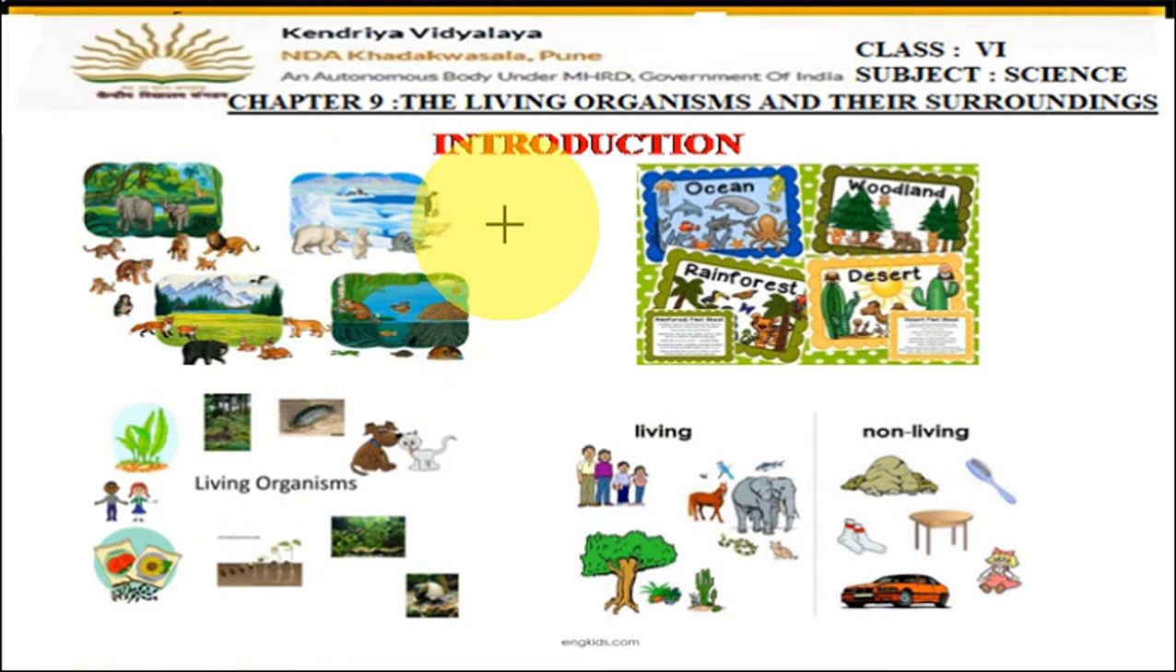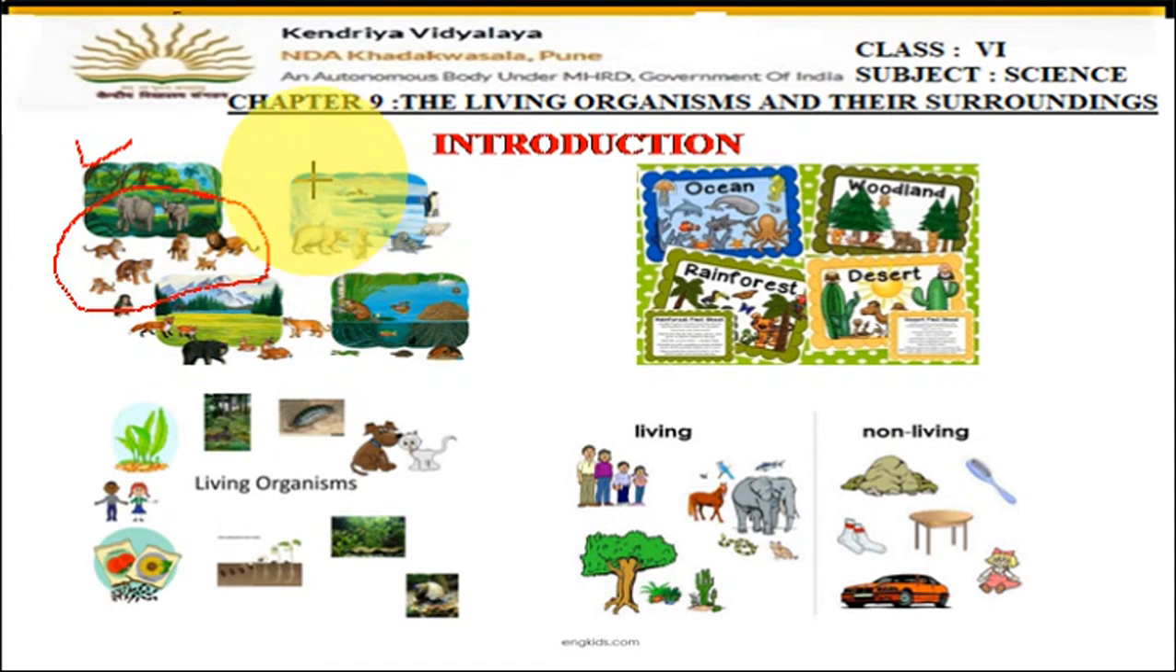Now here in the slide you can see various pictures are shown. There is a forest area shown and the different types of animals which can live in these areas are also shown. You can see lion, elephants, tigers, bears. So these are the different animals which live in the forest areas.